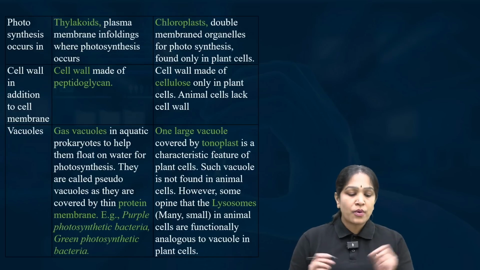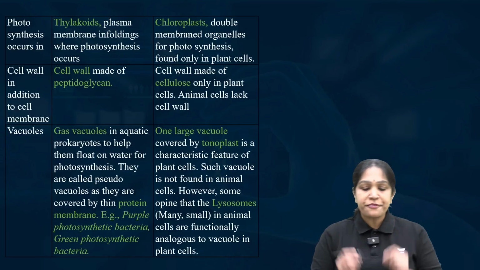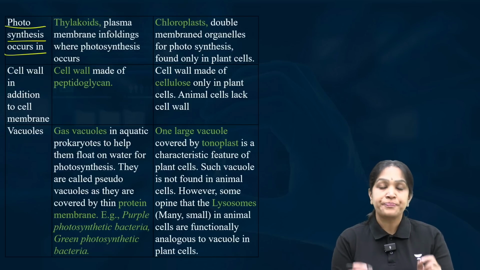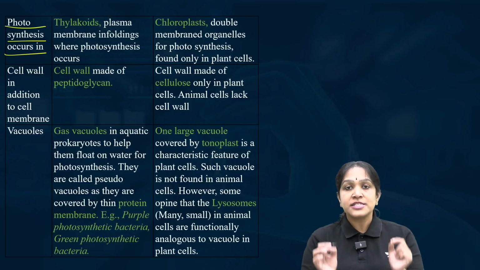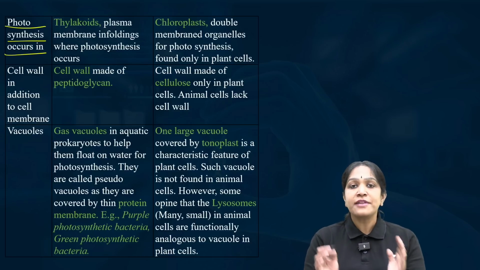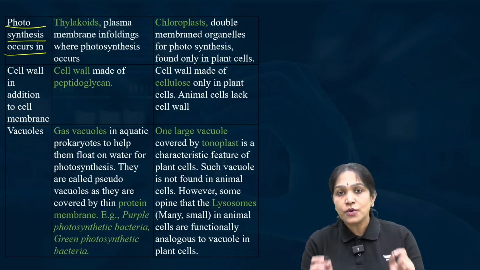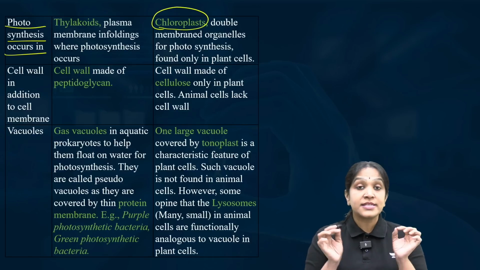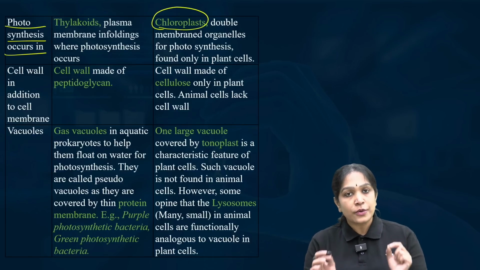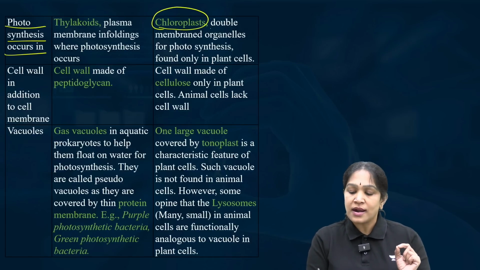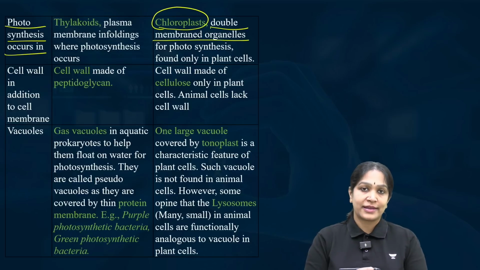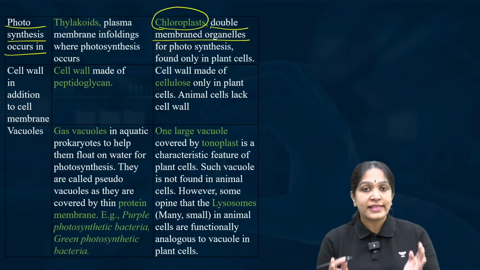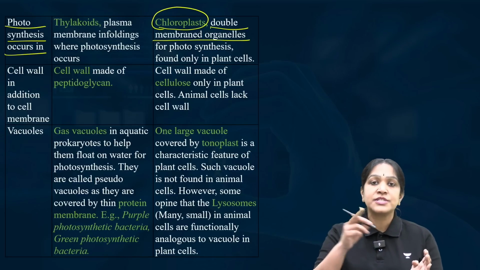Coming to more differences. The next difference is photosynthesis. As I already explained, we have a specialized organelle for photosynthesis in the eukaryotic cell. What are they? Chloroplast. Just like mitochondria, chloroplast is also a double-membraned cell organelle. If you remember, we are defining an organelle as a membrane-enclosed structure.